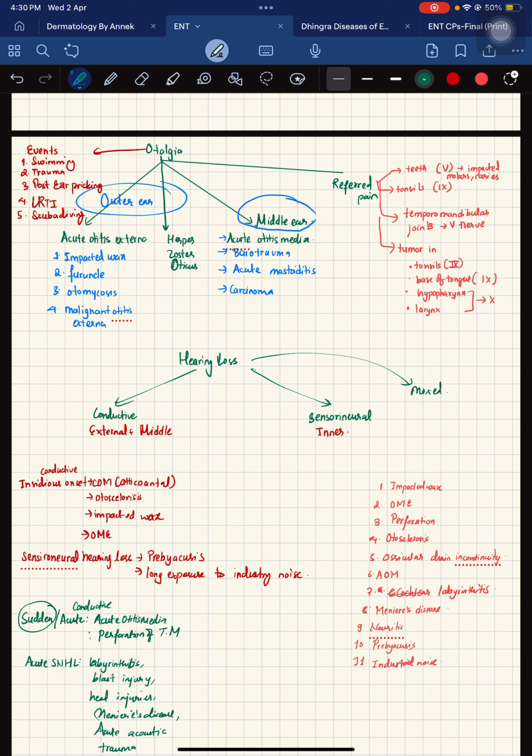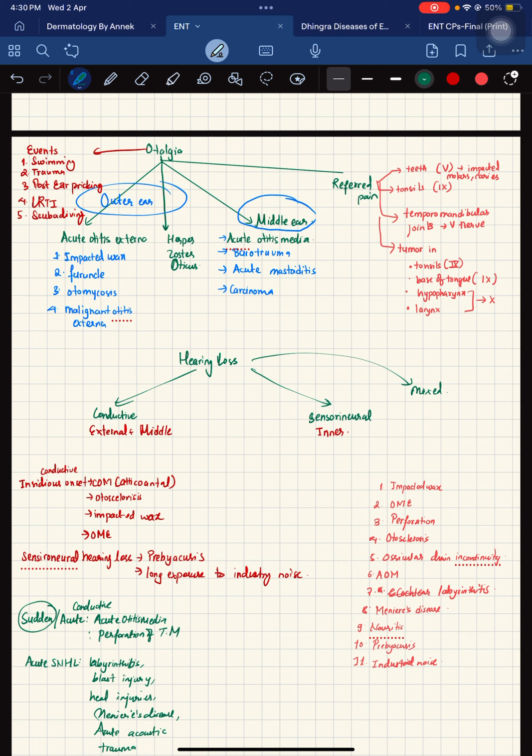Now, firstly, let's talk about referred pain, which is not due to a condition in the ear. Since the nerve supply is common for the vagus nerve, the trigeminal nerve, and the glossopharyngeal nerve, the pain in the teeth can be referred to the ear, and it is due to cranial nerve 5.